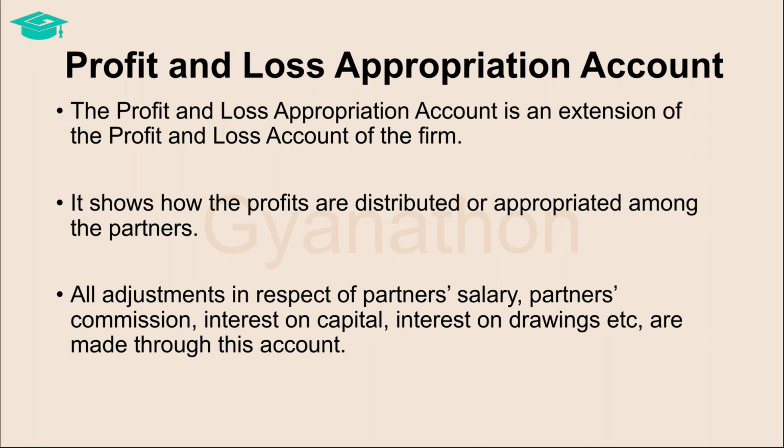So this account is used to firstly take the profit or loss as per the profit and loss account and factor in various adjustments relating to interest on capital paid to partners, interest on drawings received from partners, salary or commission to partners, etc. And then finally, whatever balance of profit or loss is arrived at is then distributed to the partners in their profit and loss sharing ratio. So basically, this account shows how the profit or loss arrived at is distributed amongst the partners finally.